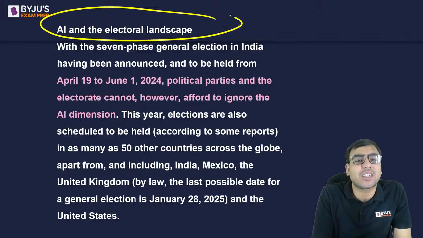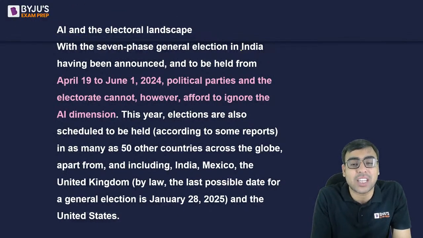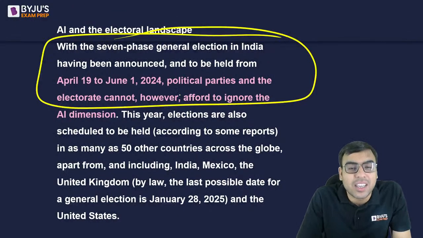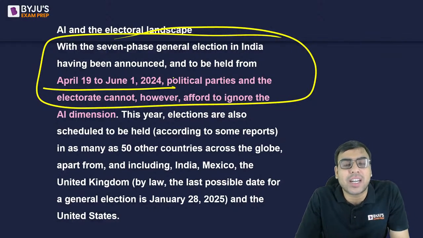Okay, AI and the electoral landscape with 7-phase general election and all. अब देखो election की बात करें. I hope you are aware from 19th April till 1st June we'll be having elections and all.